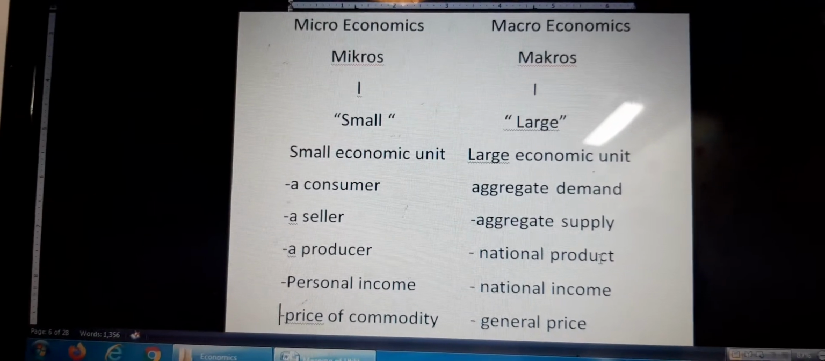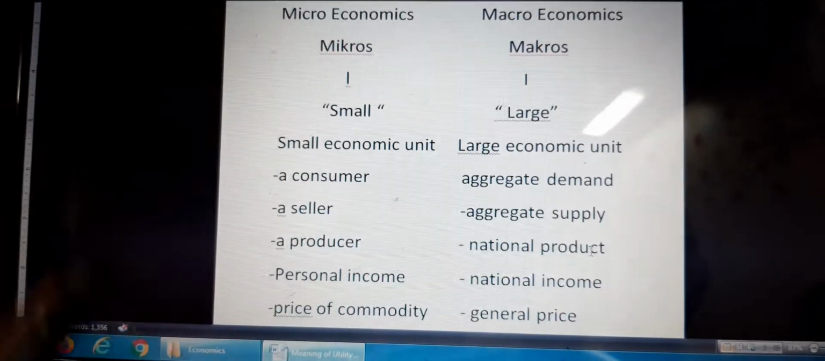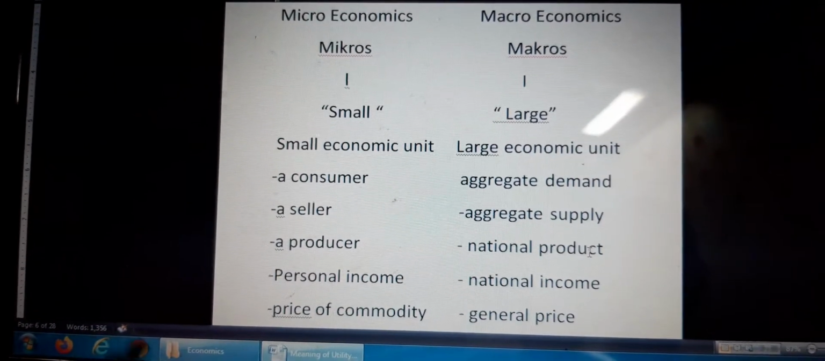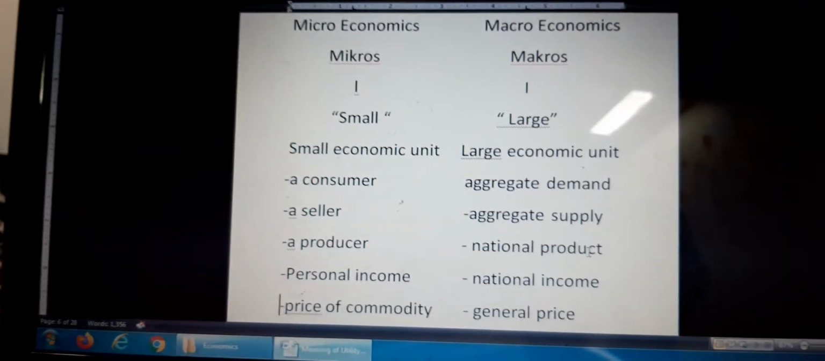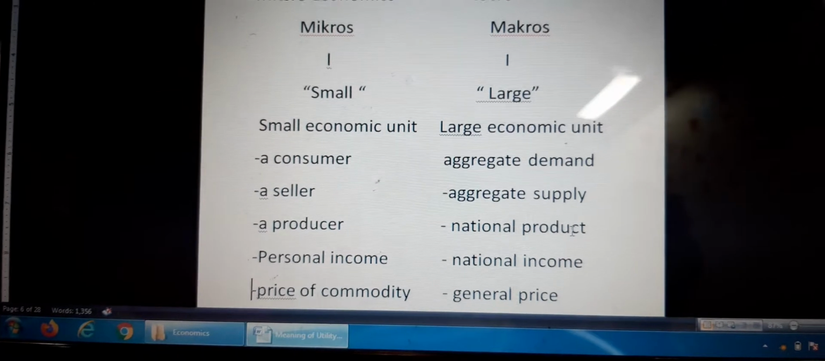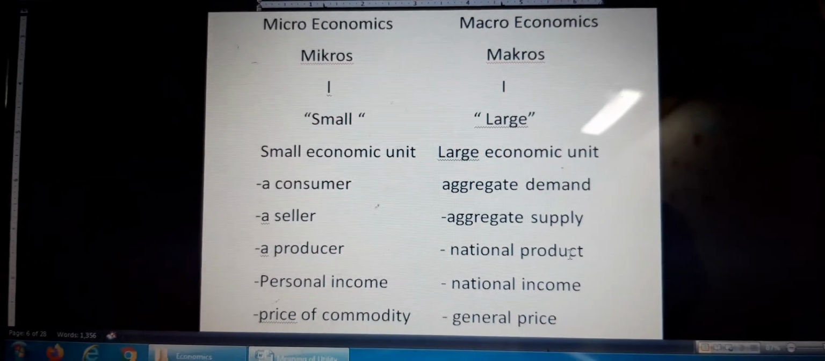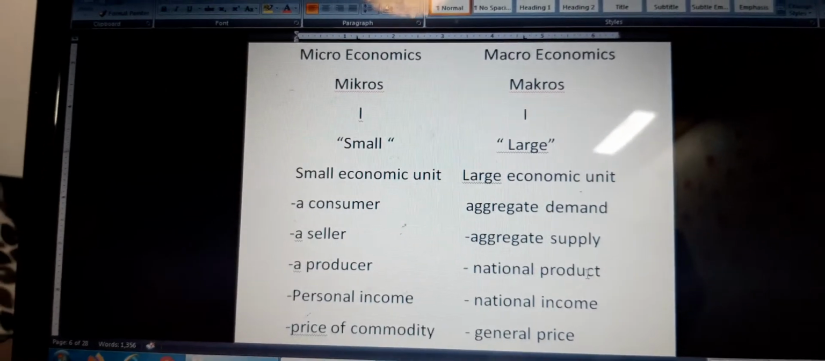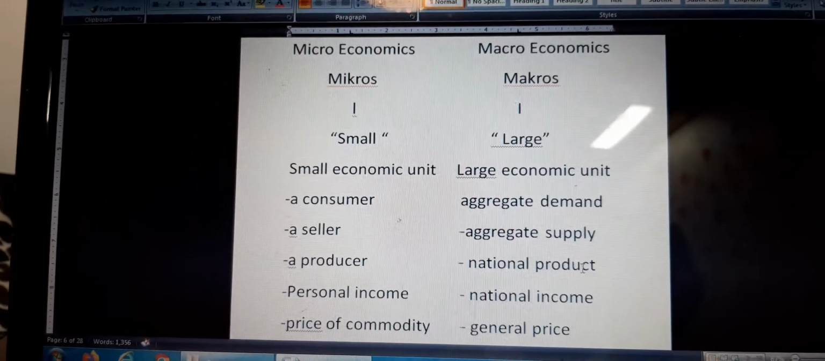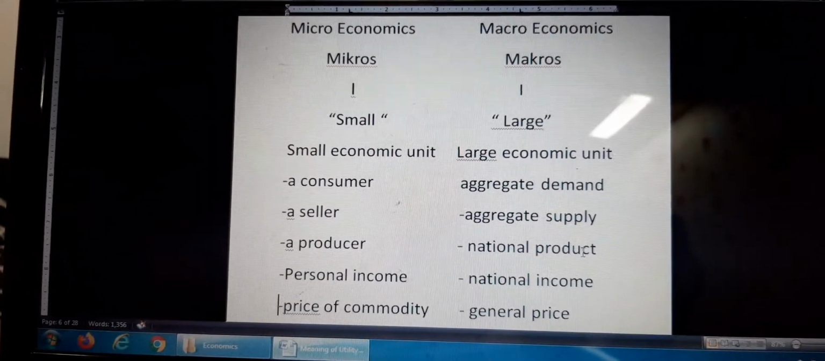So, what are the large economic units? That is aggregate demand. Macroeconomics deals with the study of aggregate demand, that is demand for all the goods and services produced in a country. And another big concept, aggregate supply, means supply of all the goods and services produced in a country.